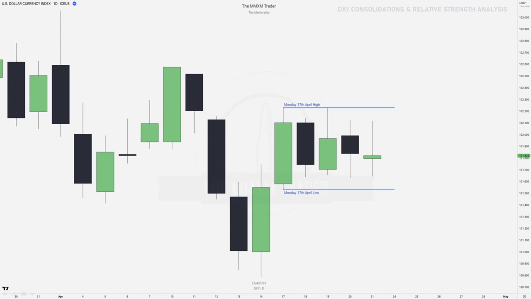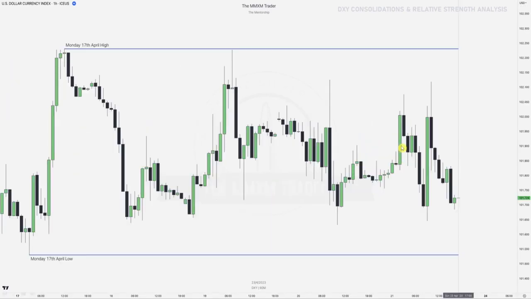So over here we can anticipate that extended consolidation, right? Because we got Monday's high as that inside range high, and then Monday's low as that inside range low. The third candle fails to take out that range, and we can see it extends into Thursday and Friday consolidating. And how does that look on a 1 hour chart? Well, it's one big consolidation.